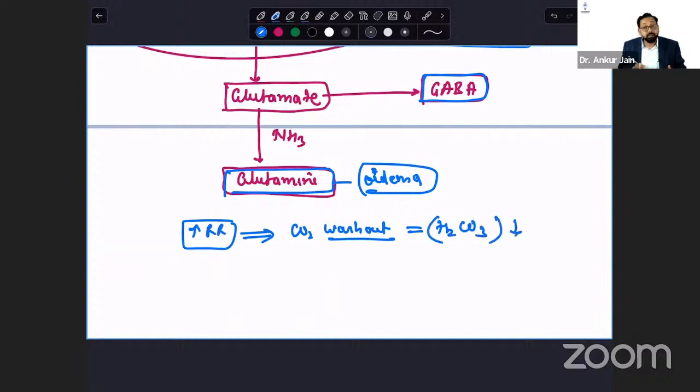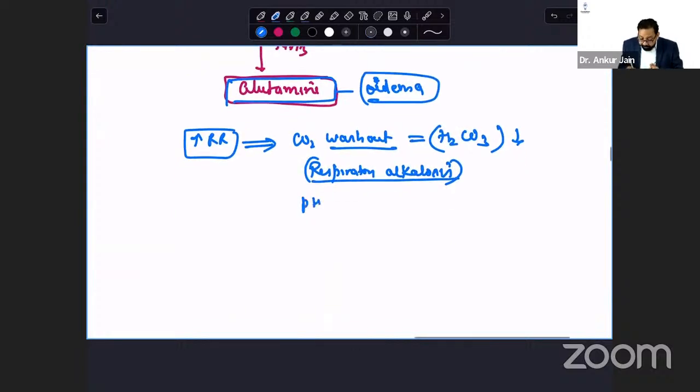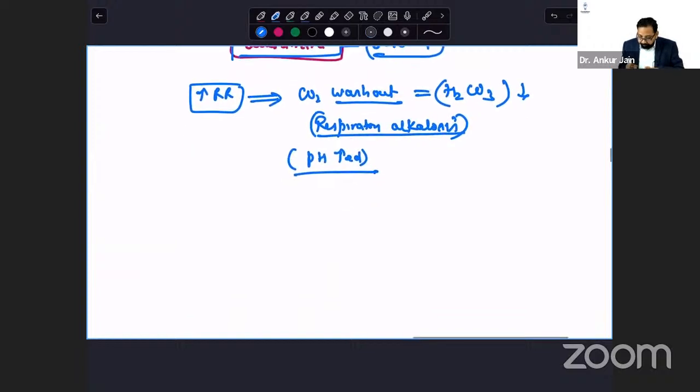H2CO3 would be decreased. Means there would be respiratory alkalosis. Respiratory alkalosis. So pH would decrease or increase? pH is increased. Okay. So in the clinical scenario, you will find that the patient is having feeding difficulty,